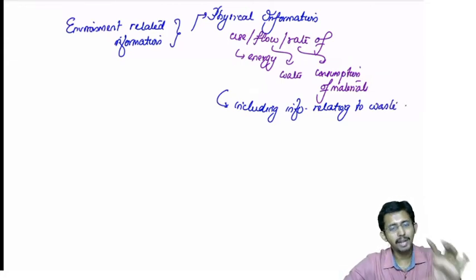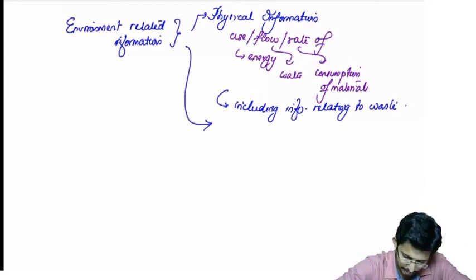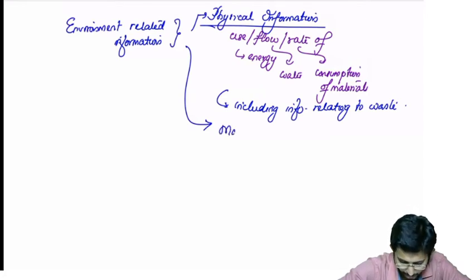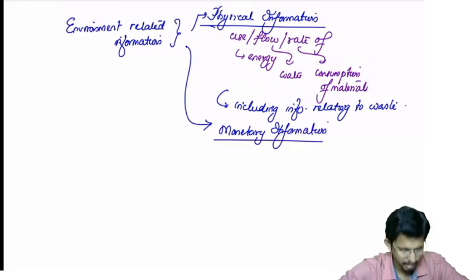Even waste is influenced by, and exploits, your environment. Then second: first is physical information, second is monetary information. Monetary information, what are the things?